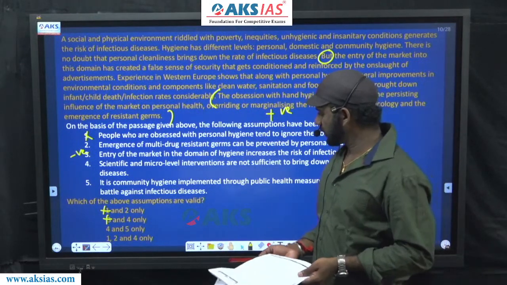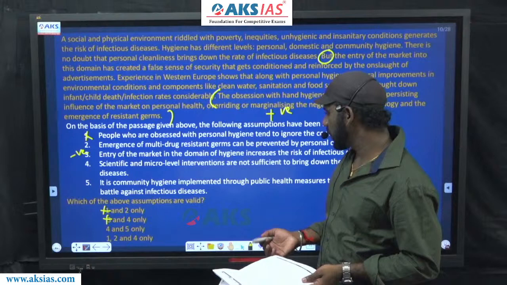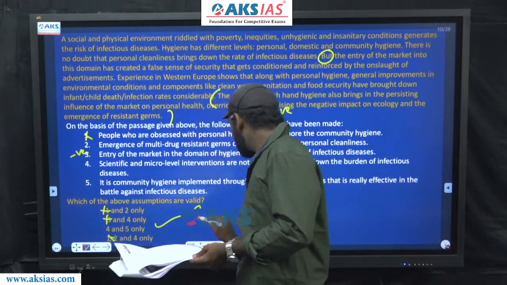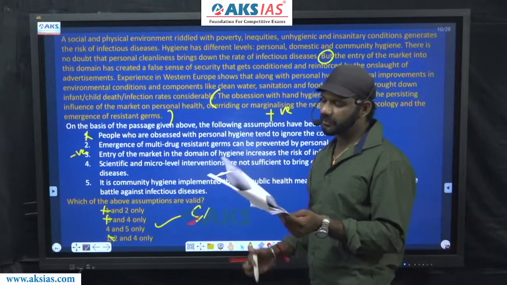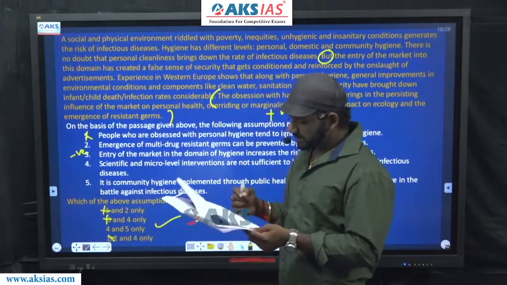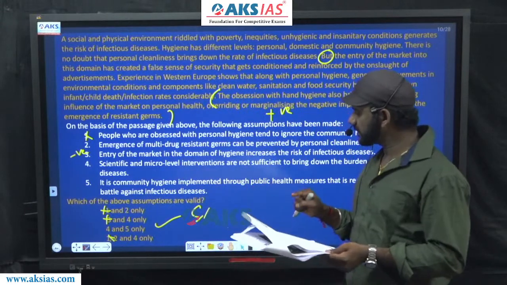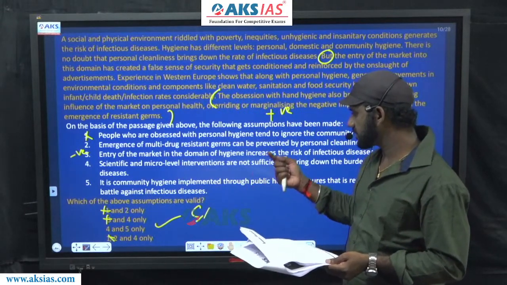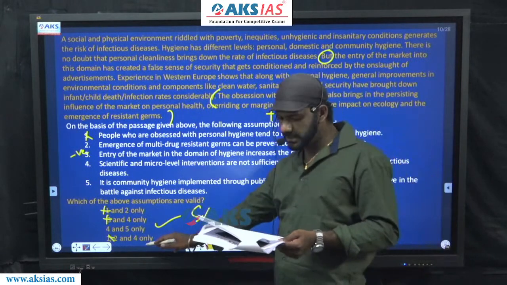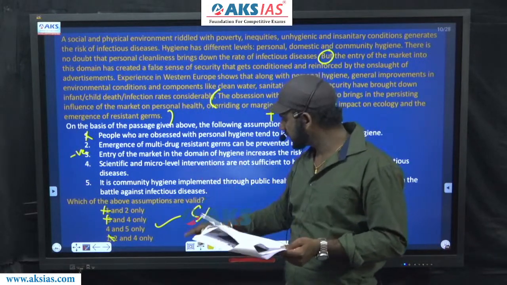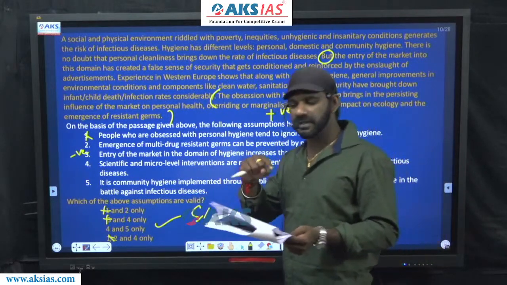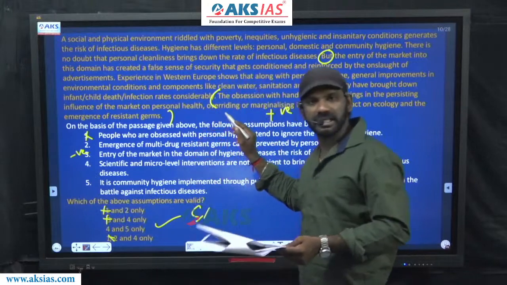C says 4 and 5. D says 1, 2 and 4. 1 should not be agreed to, so 1 is eliminated. The answer must be option C. Even though we have a doubt regarding 2, this one 3 should never be agreed to. Based on that, option B is eliminated. 1 is anyway gone, so option D is gone. Now we have only 2 statements left, 4 and 5. We'll just see whether 4 and 5 contain mention about the details talked about in the last sentence.